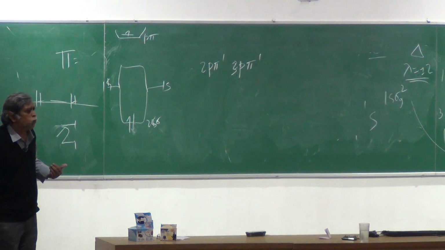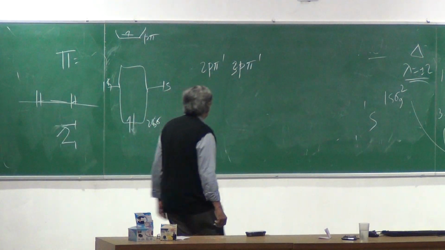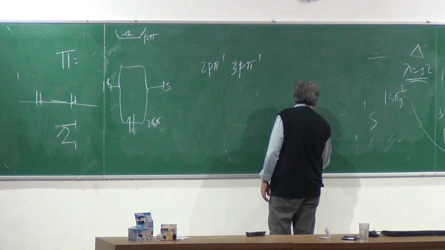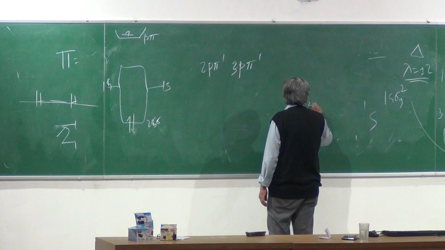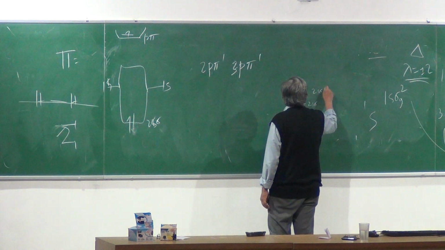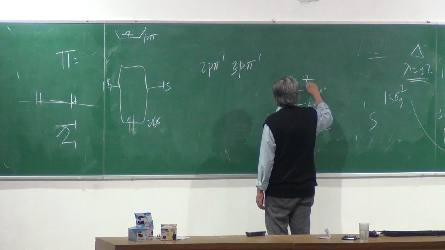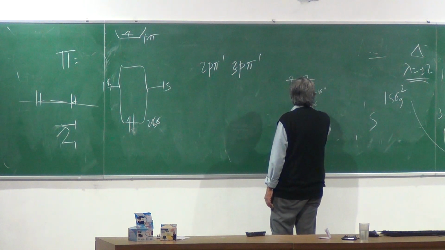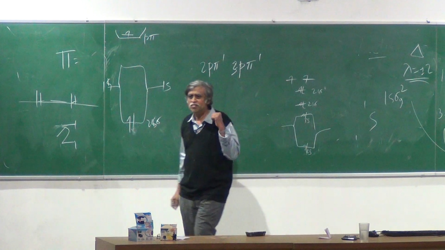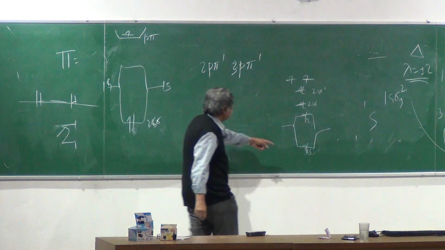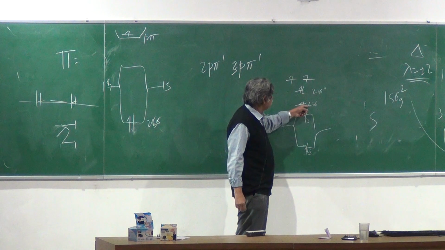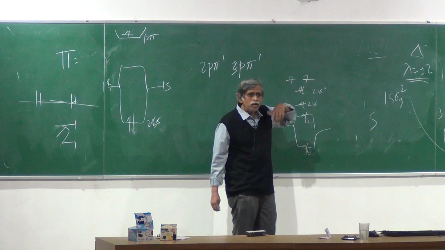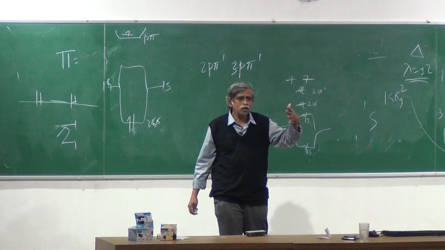What's the molecule that has 2p pi 2? What molecule is this? 1 is sigma, 1 is sigma star, 2 is sigma, 2 is sigma star, and then 2p pi 2. 10 electrons, therefore B2.